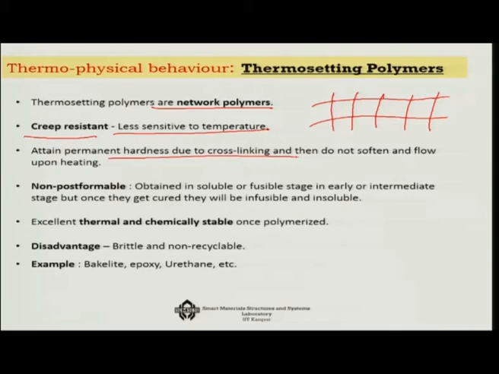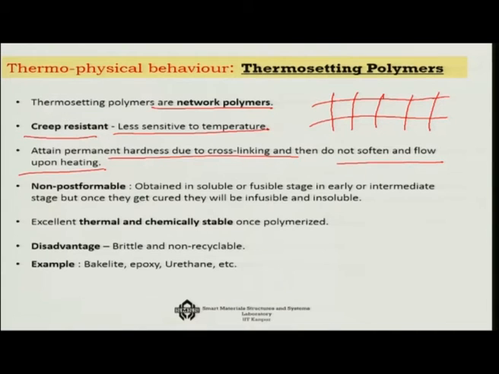Once again I want you to recall the super glue example: once it gets networked, it does not soften and flow upon heating. That is the good part of it, but that also means that it is not post formable. They are obtained in a soluble or fusible state in the early or intermediate stage, but once they get cured, they are infusible and insoluble. As a result, their shelf life is very limited, but the good part is that they have excellent thermal and chemical stability once polymerized.